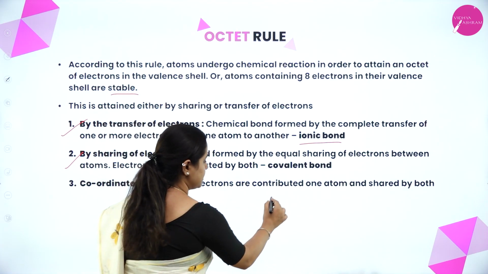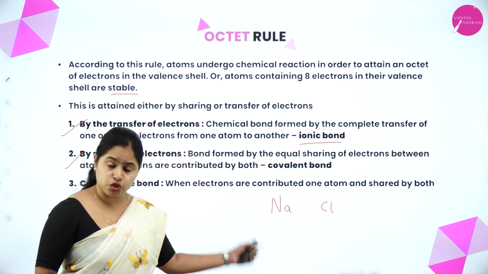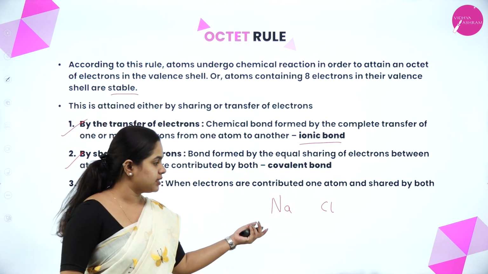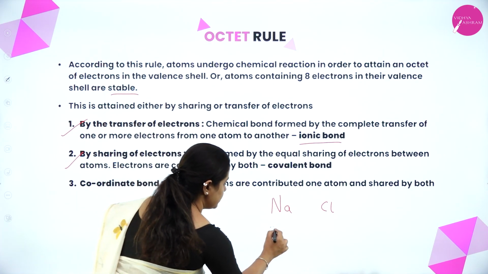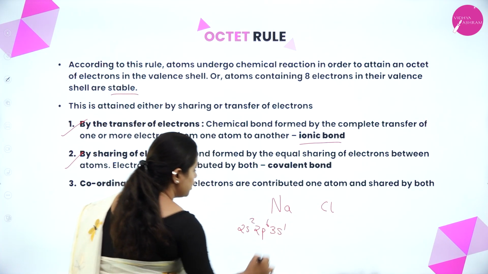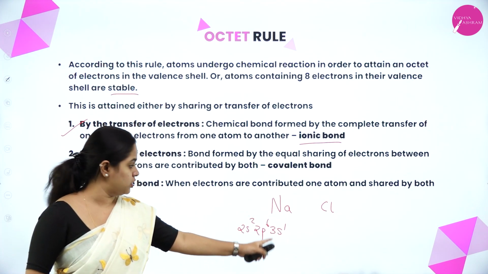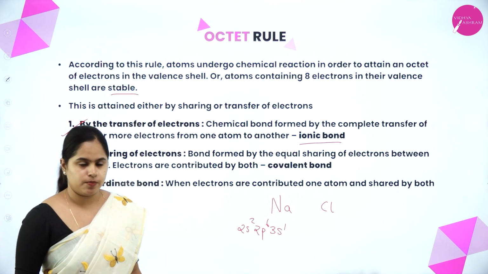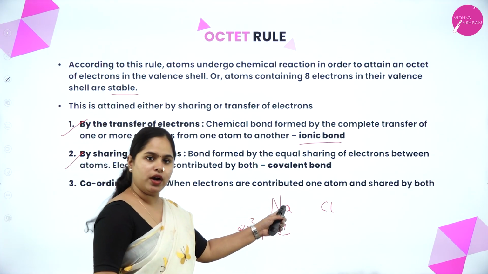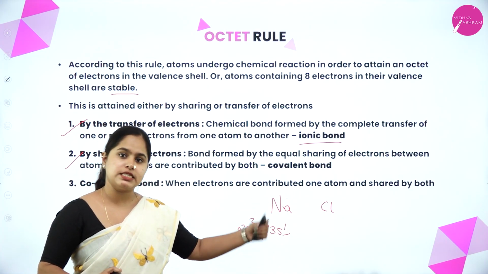For this, let us take the example of sodium and chlorine. For sodium to attain its octet, it needs to lose 1 electron, right? The number of valence electrons is 1 because the last shell is 3s1. Before that, there is 2s2 and 2p6. If it loses this 1 electron, what will the outermost shell have? The number of electrons will be 8, so it will attain an octet. It is easy for it to lose this 1 electron. This 1 electron is extra for it to attain an octet. If it loses that 1 electron, it will attain an octet.